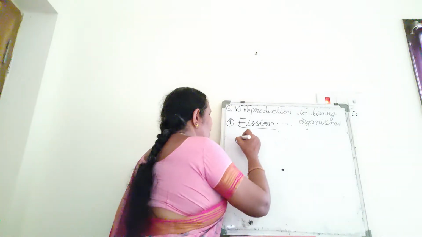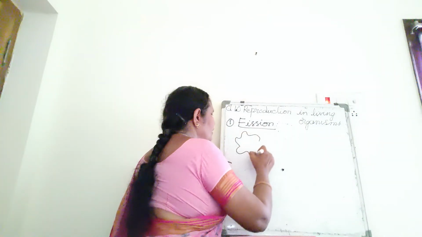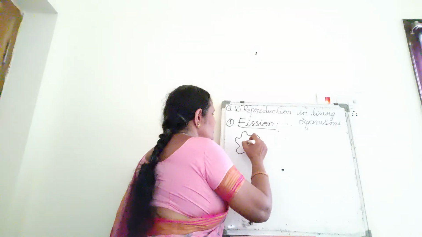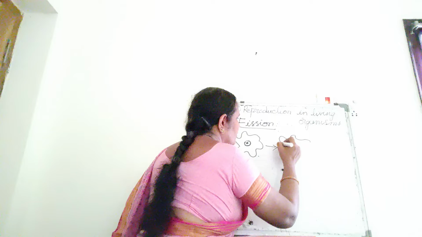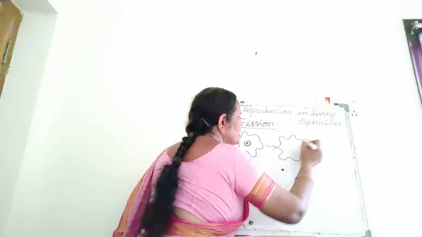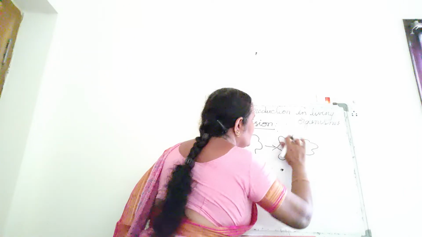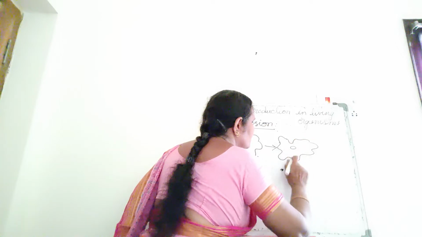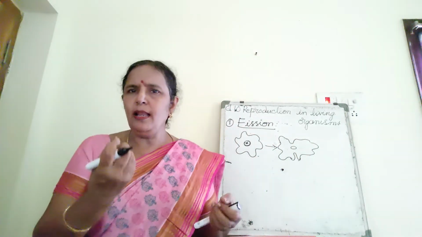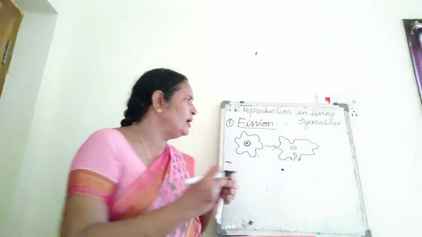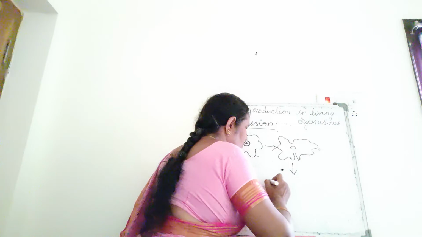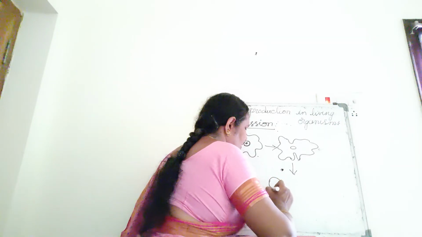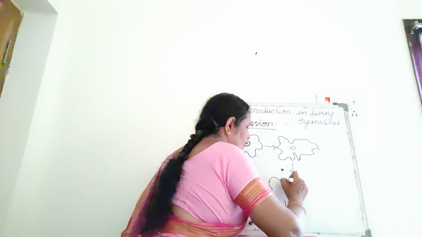For example, this is an amoeba with a nucleus. What does it do to divide into 2? It elongates its body and slowly starts shrinking in the middle, shrinking its body wall, and the slit deepens.